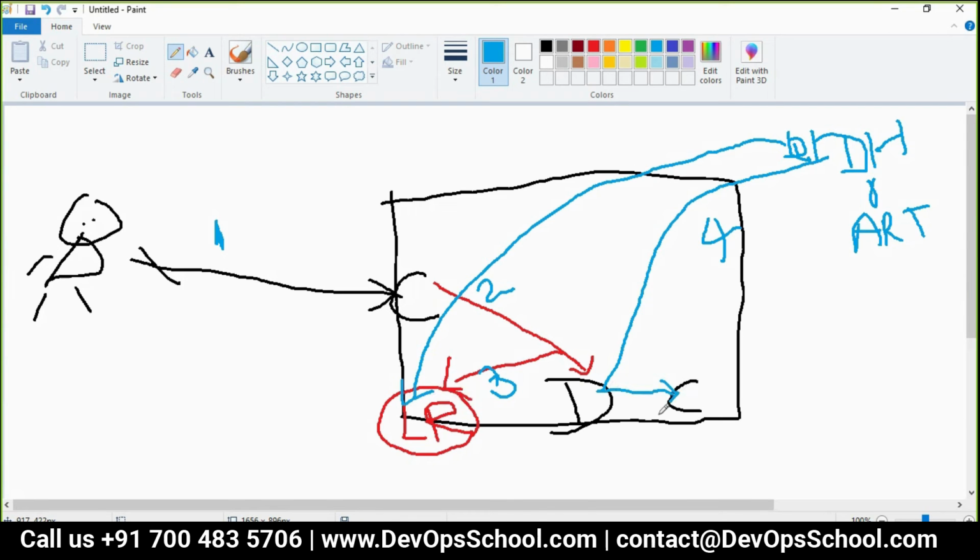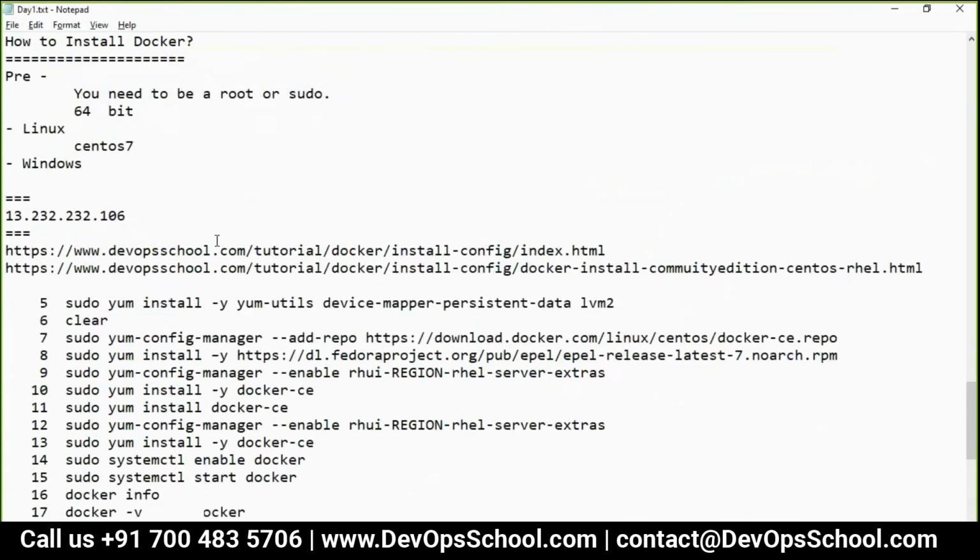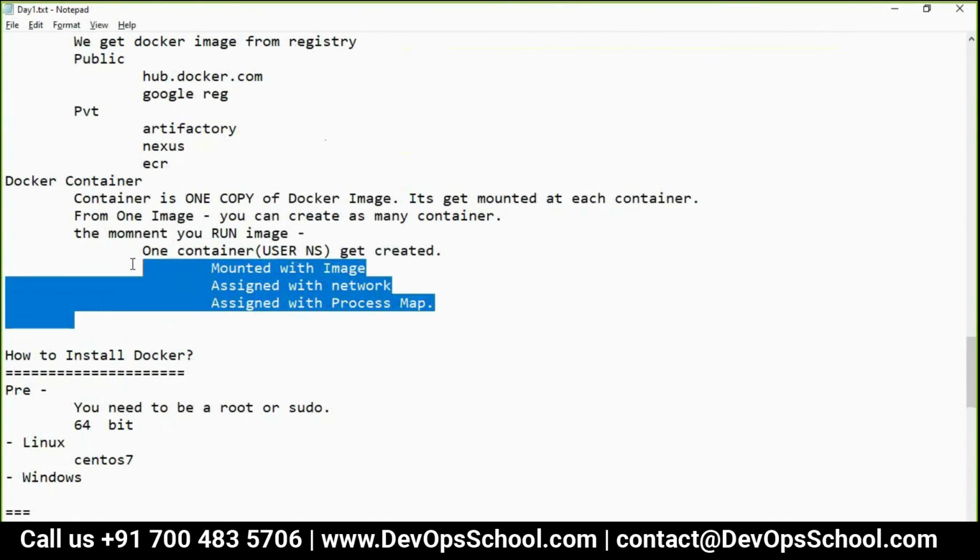Boss, can you create the container from this? So this is 1, 2, 3, 4, 5, and 6. And containerd will talk to the kernel, and immediately, within a blink of an eye, we have a container running in this machine, which has what? All this I have already discussed in detail so many times.